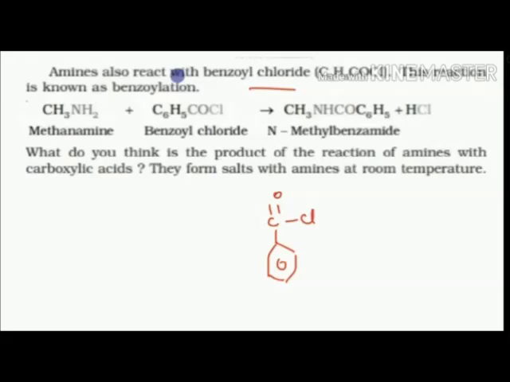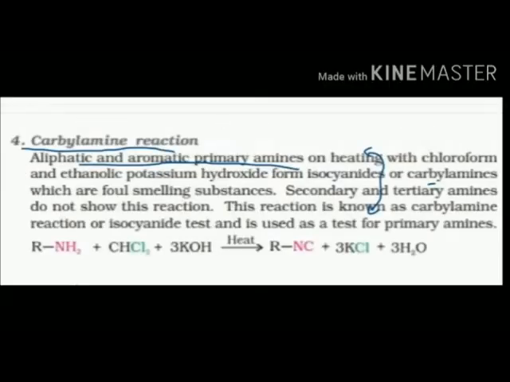If the amine reacts with benzoyl chloride, we were dealing in the earlier section with aliphatic acyl chloride, the acetyl group. Now they are benzoyl. If there is a benzene ring chloride group, then the same reaction also occurs. It undergoes the same reaction, and we get the N-methyl benzamide, and also we get the H and Cl elements as HCl. You can see how the reaction is going on. This was the third reaction.